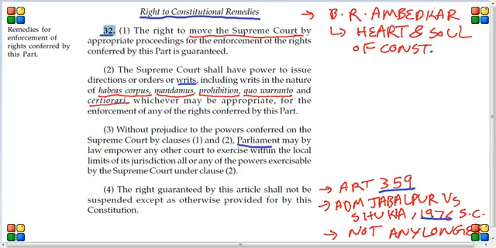That's what it means. So basically now we can know how important this particular article is, that only through this article the fundamental rights given to a person are protected by the Supreme Court. That's why B.R. Ambedkar called this article the heart and soul of the Constitution.